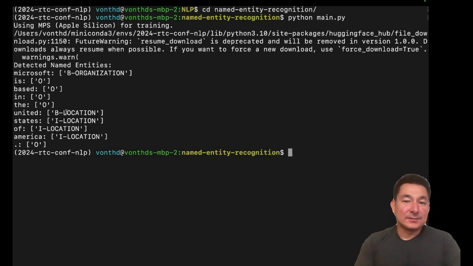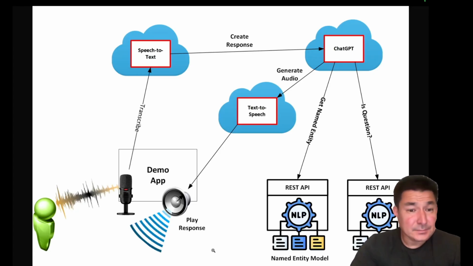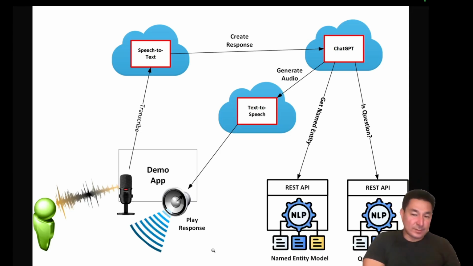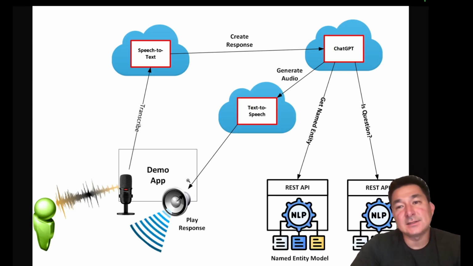Now let's take a look at the final demo, where we bring all these models together and we use them in a unique and creative way. So in this demo, what we're going to do is take each of that question model, that entity model, and put a REST API in front of it so we can query it. So we only need to load the model once and be able to reuse it over and over again. The demo app we have here is going to be a speech to text, ChatGPT, text to speech. So that is to say that I'm going to be able to talk to ChatGPT.